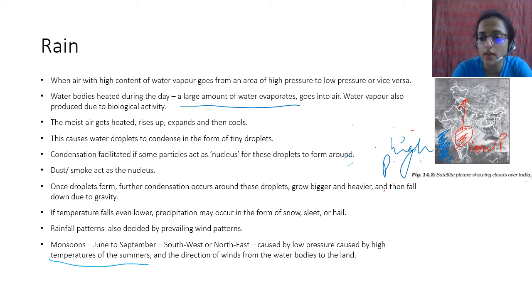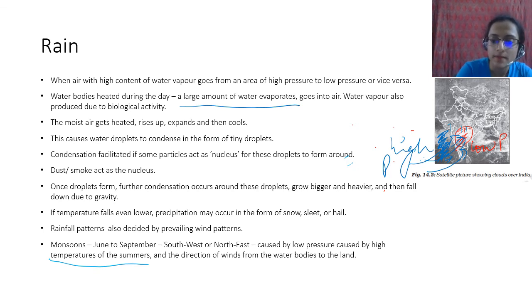So what happens? The winds start to move from here to here. And because they are moving from the sea, they aren't exactly dry. They carry a lot of moisture with them. तो क्या होता है, यहाँ पहुंचते हैं and then they start to give out water. That is how we get monsoon. This is southwest monsoon. Then you have northeast monsoon.